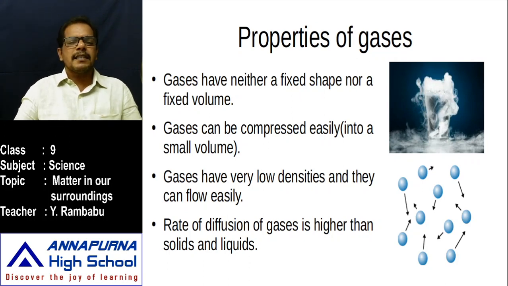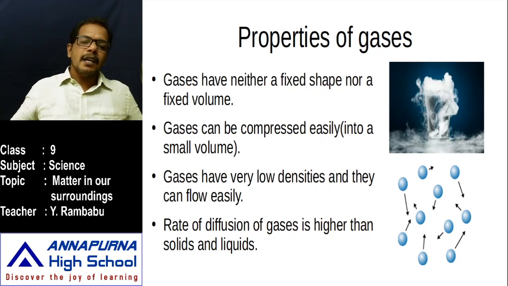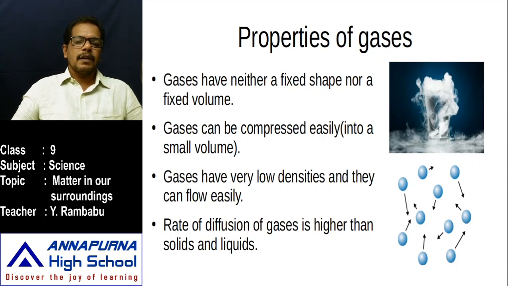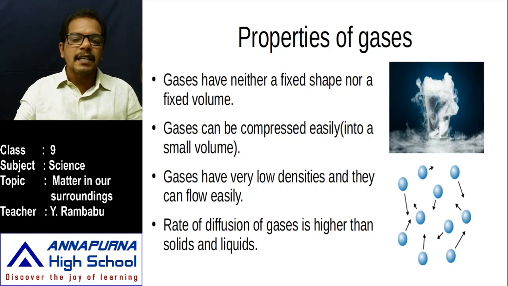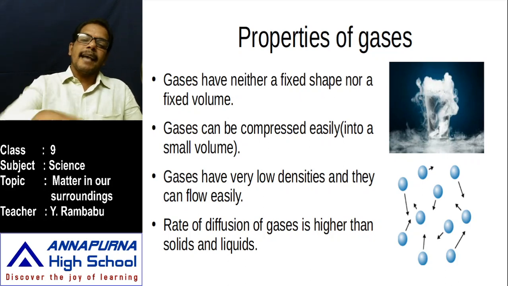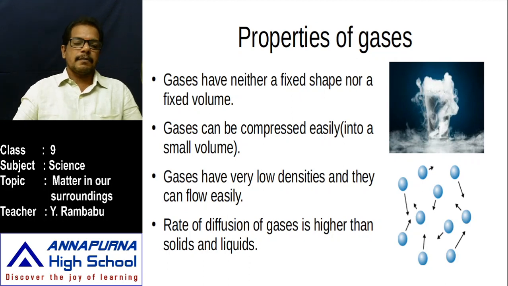Then what about their densities? We can easily explain the density based on the arrangement of the particles also. In gases, the particles are very loosely packed. That's why volume is high and mass is low, meaning density is very low. And they move from one place to another place very easily. They flow from one place to another place. That's why gases are also called fluids.